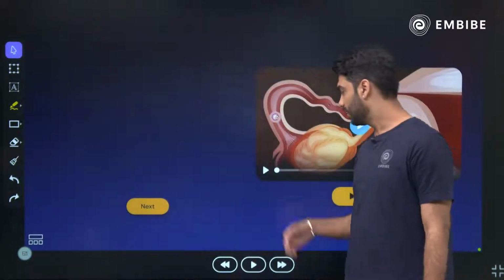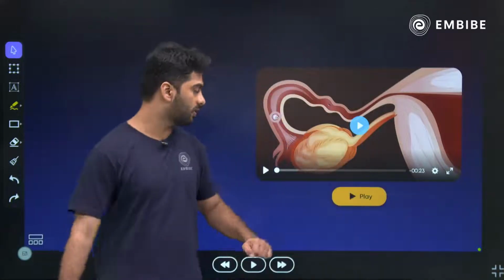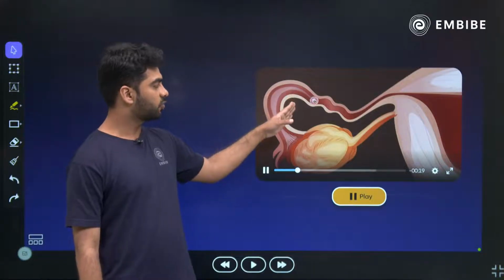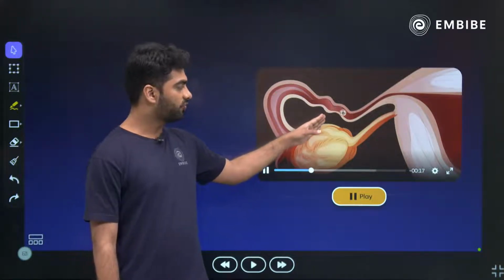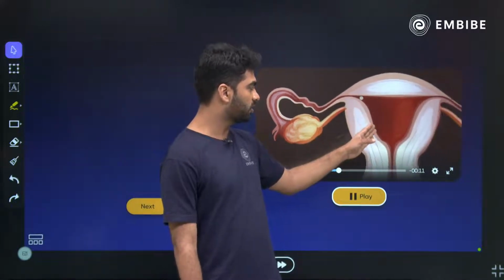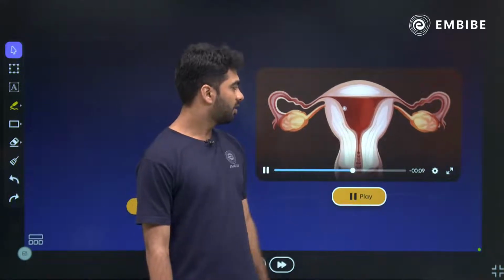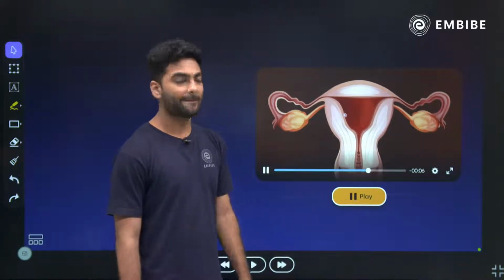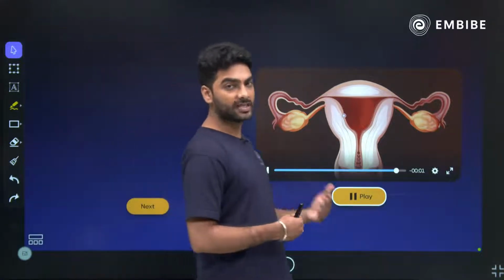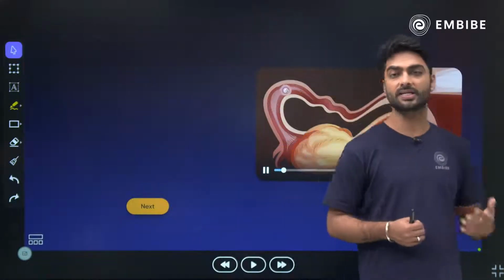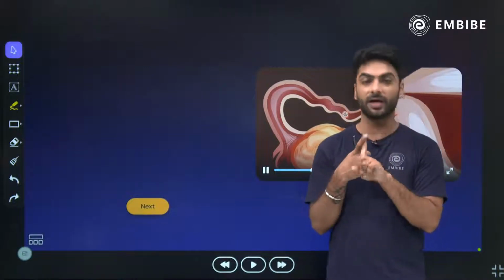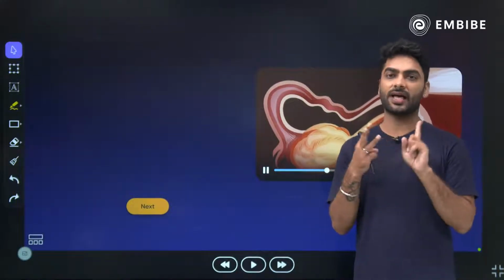Then again over here, I'll show you the video and then you tell me what exactly is happening. You can see the release of the ovum, fertilization took place, division of the zygote, and finally it went down the fallopian tube into the uterus, and it implanted itself. So what did we see over here? We saw three important processes: ovulation, release of the mature ovum from the ovary, fertilization, as well as implantation.